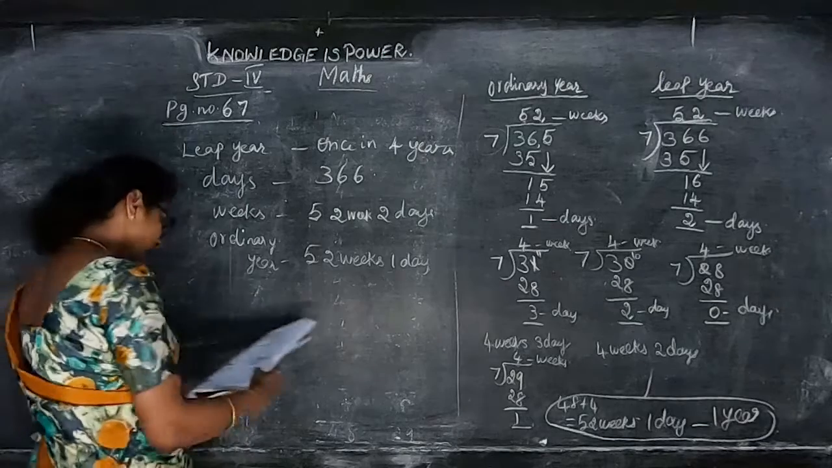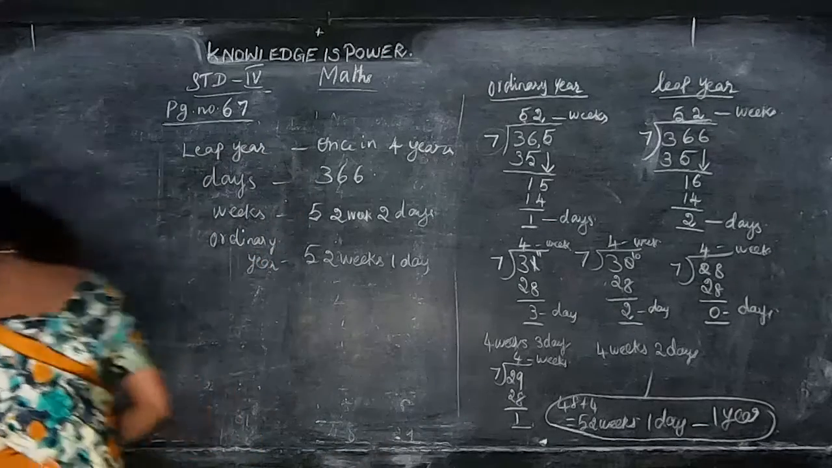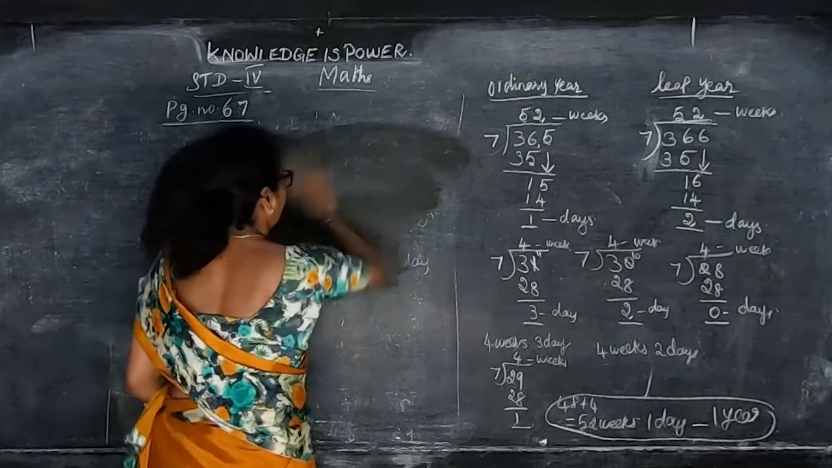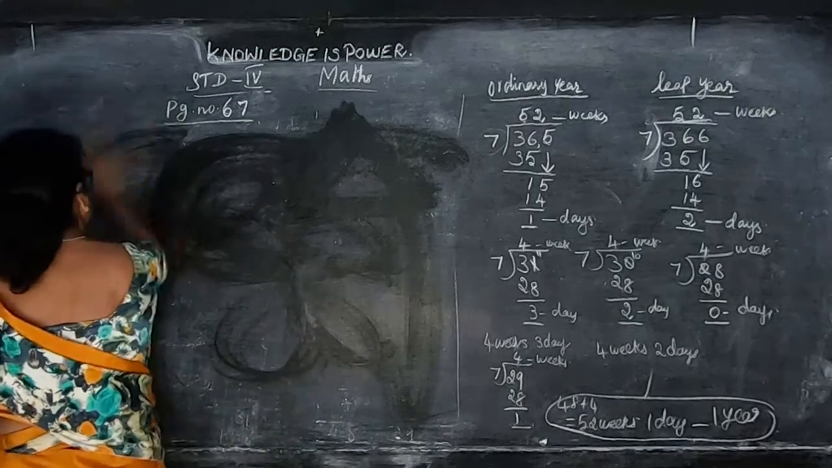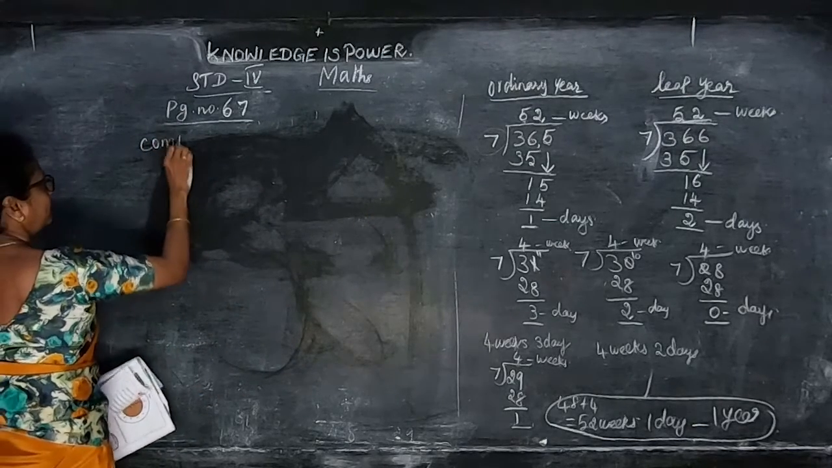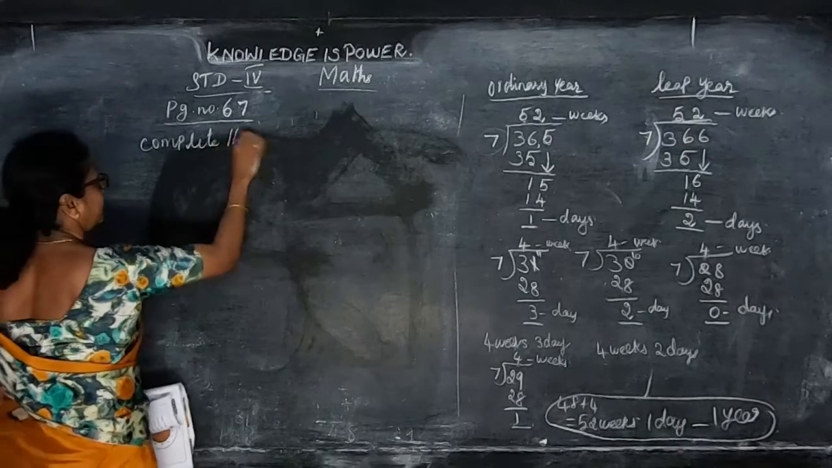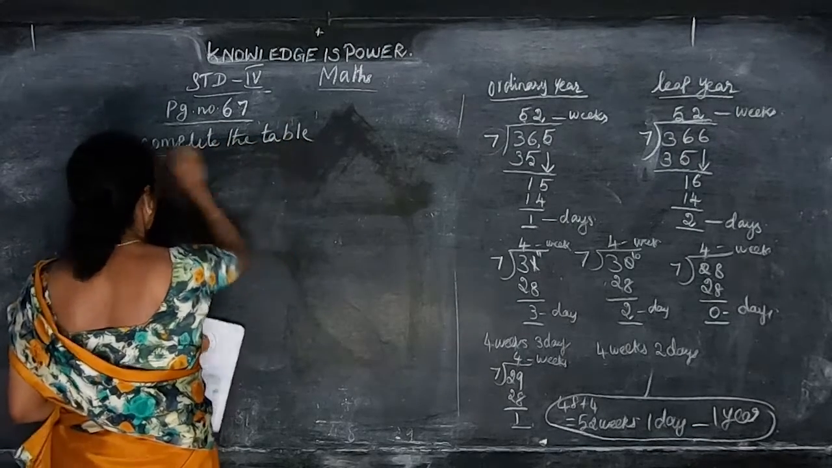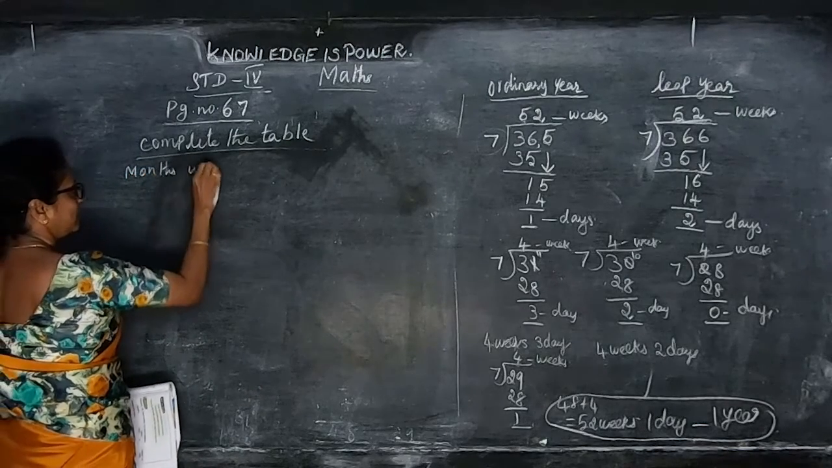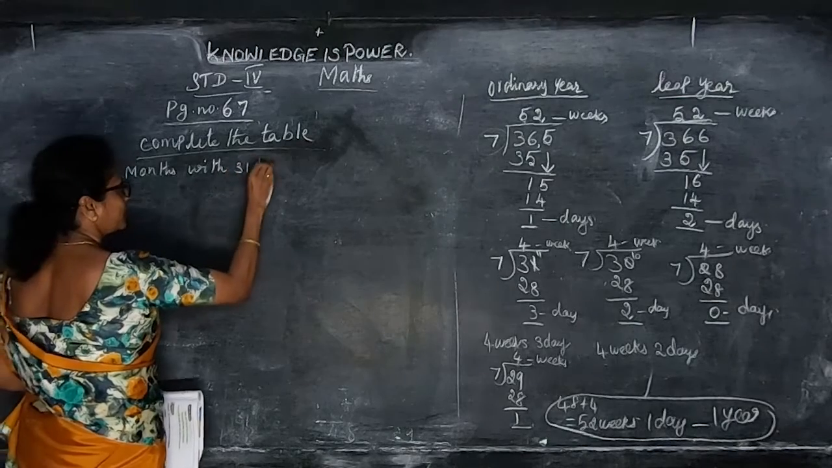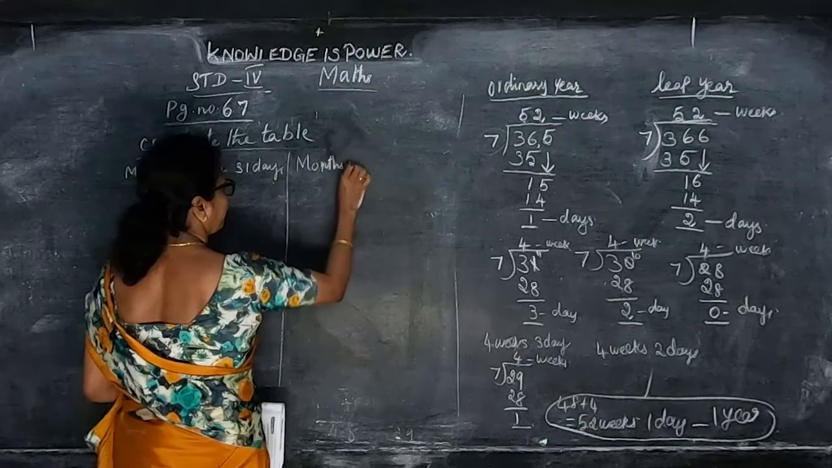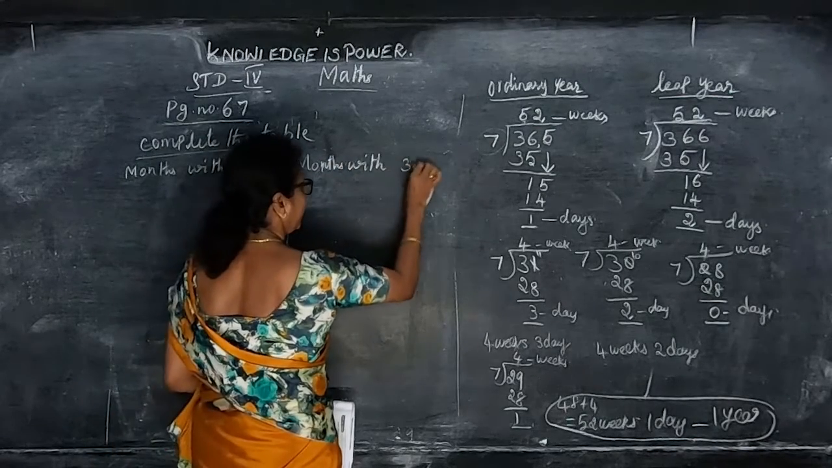Now complete the table on page number 66. They are giving months with 31 days and months with 30 days. Same page only. Complete the table. They have given two lines: months with 31 days and months with 30 days.